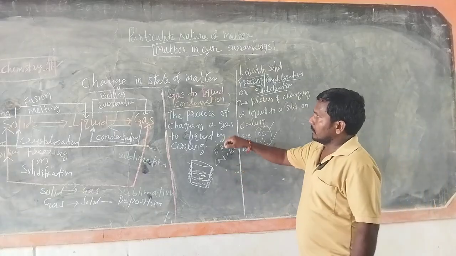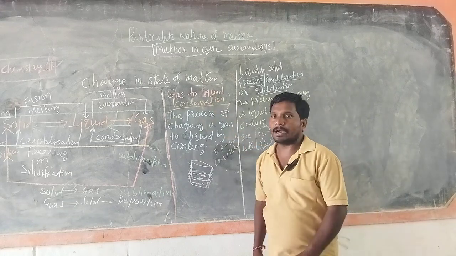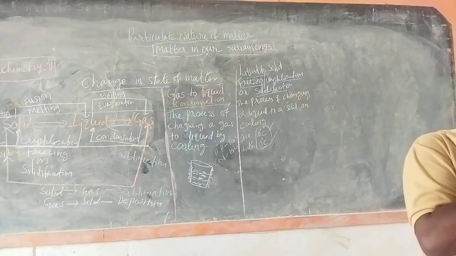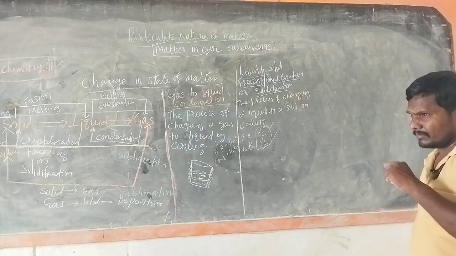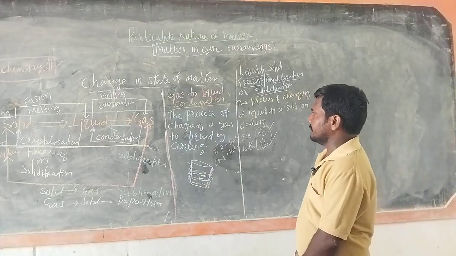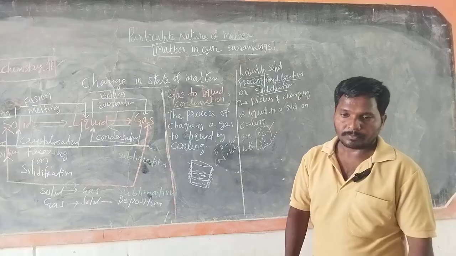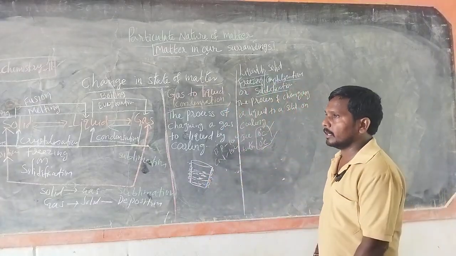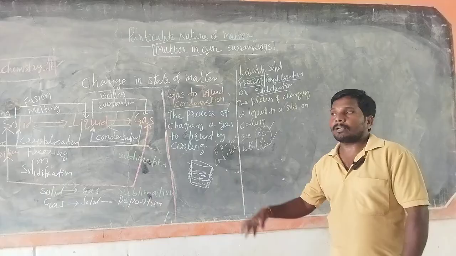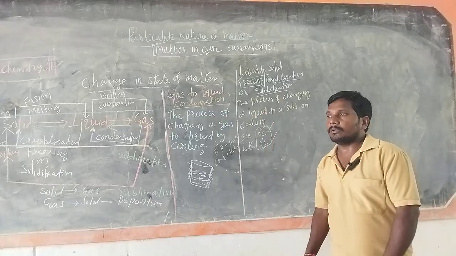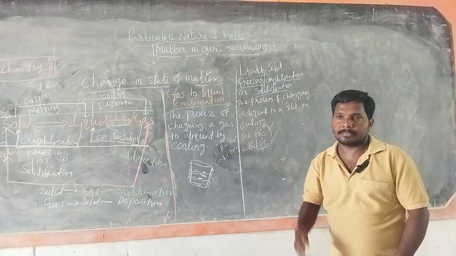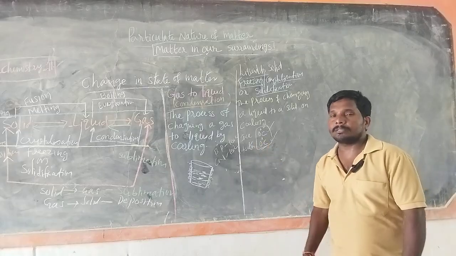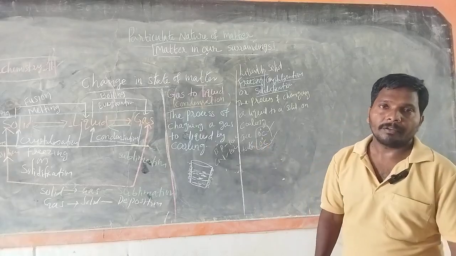Here are some applications of condensation. During winter, we observe water droplets on the window panes, water droplets on the leaves, water droplets on the vehicle.